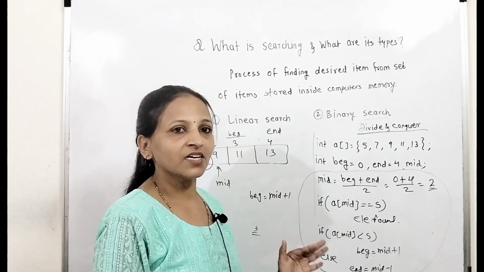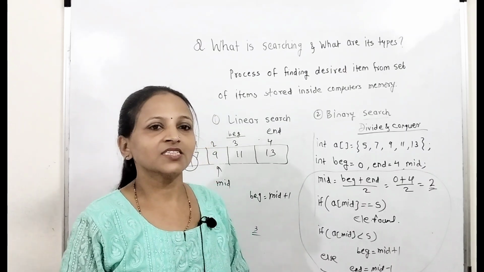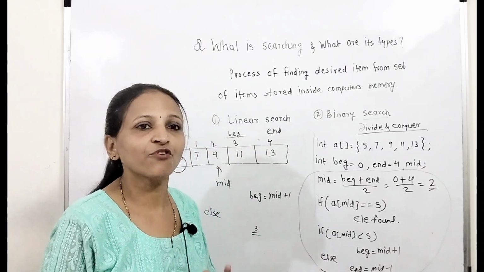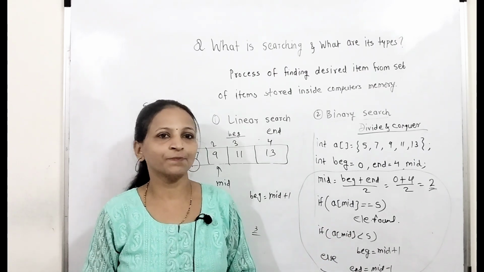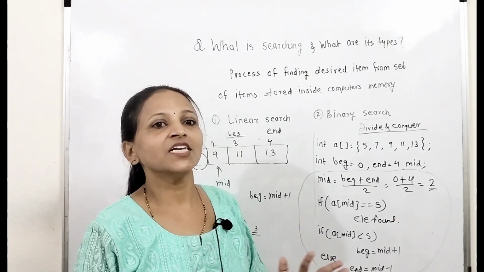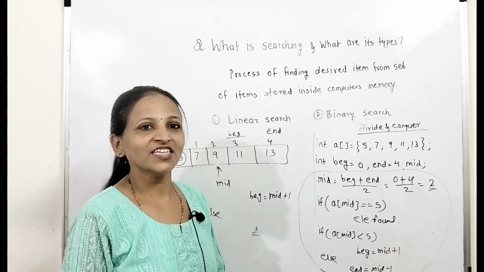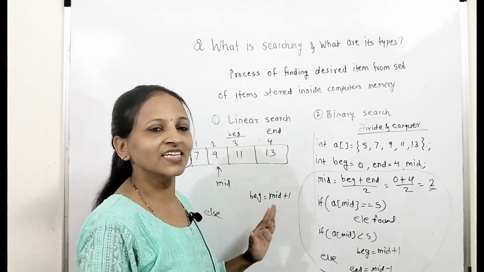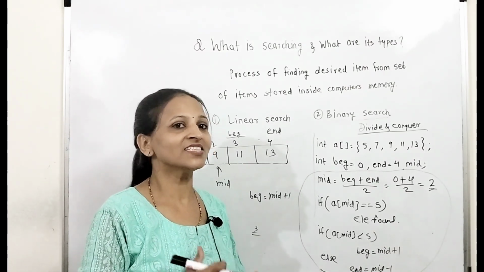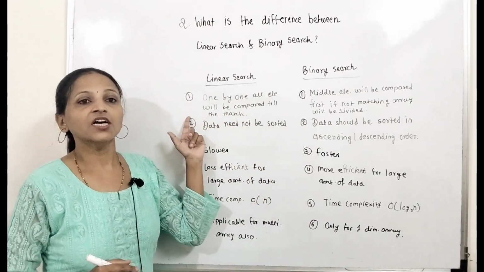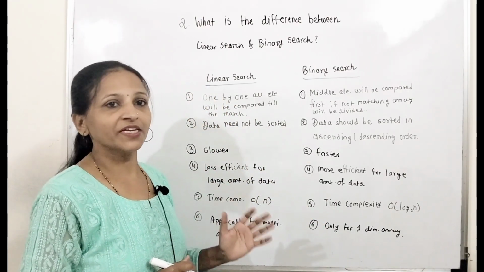Getting? This is the searching concept in data structure. Searching is nothing but finding the desired element from the set of elements stored inside the computer's memory. There are basically two types of techniques, linear search and binary search. Now the next question is based on the same question, that is, what is the difference between linear search and binary search?